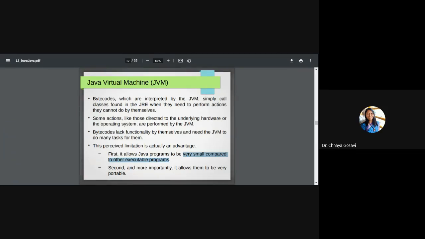Second, more importantly, it allows them to be very portable. All the problems in C and C++ due to which these languages were not portable or machine independent are handled in the JVM, and the JVM will be installed on all the machines where you want to run a Java program. But the actual Java code is platform independent, and that's why it becomes very small compared to other executable code.